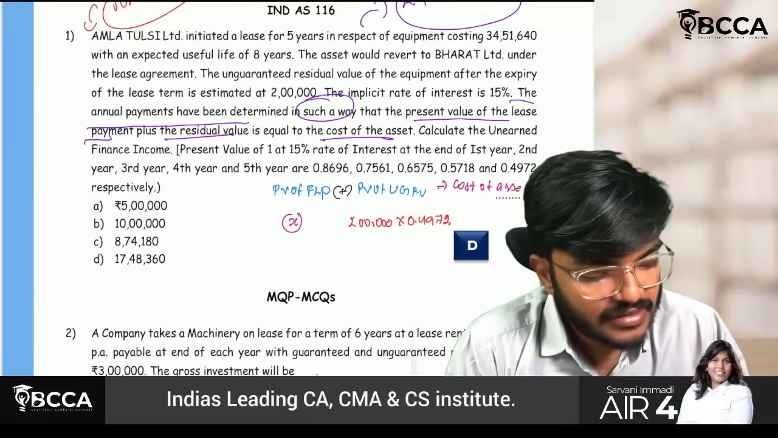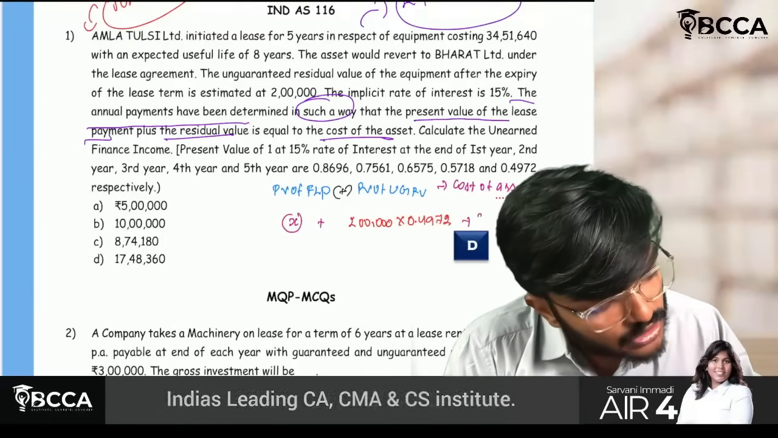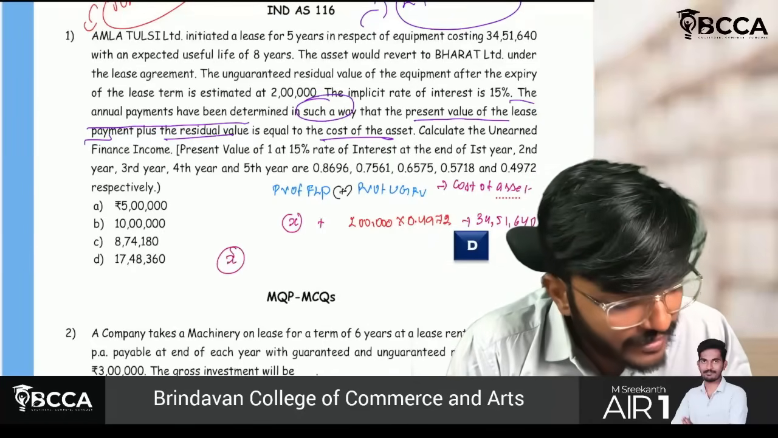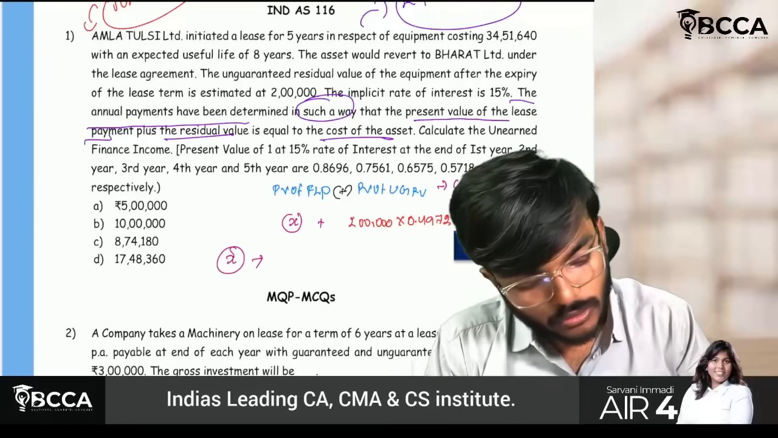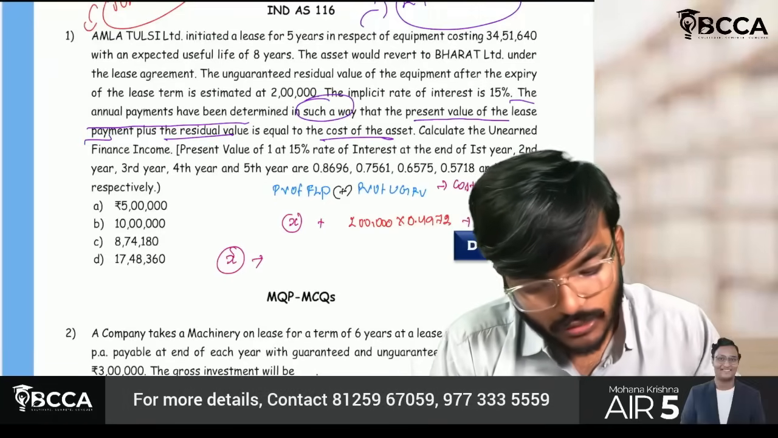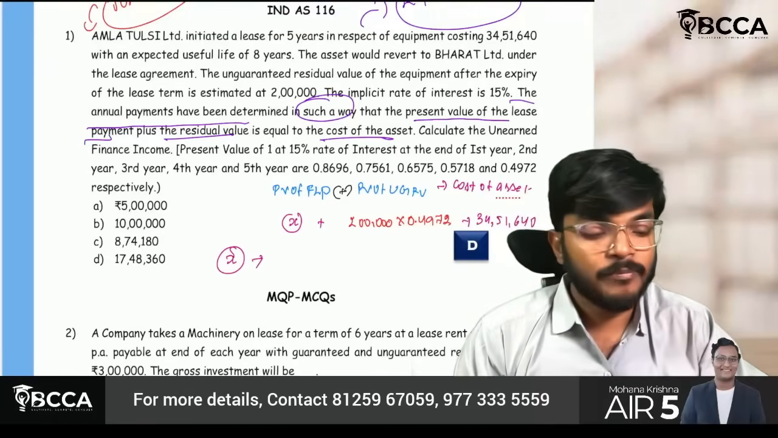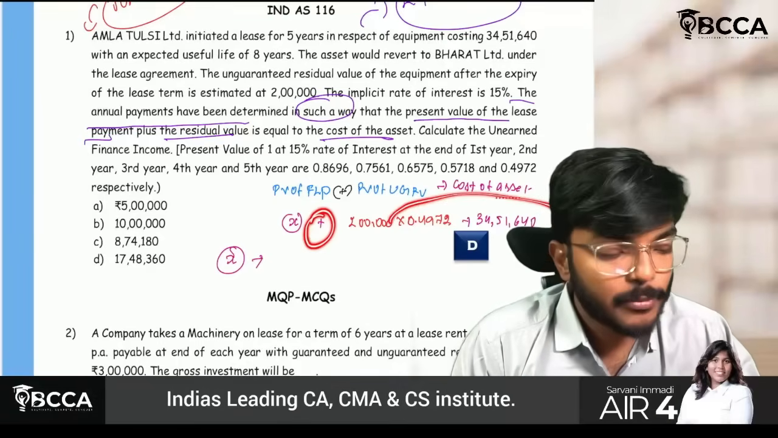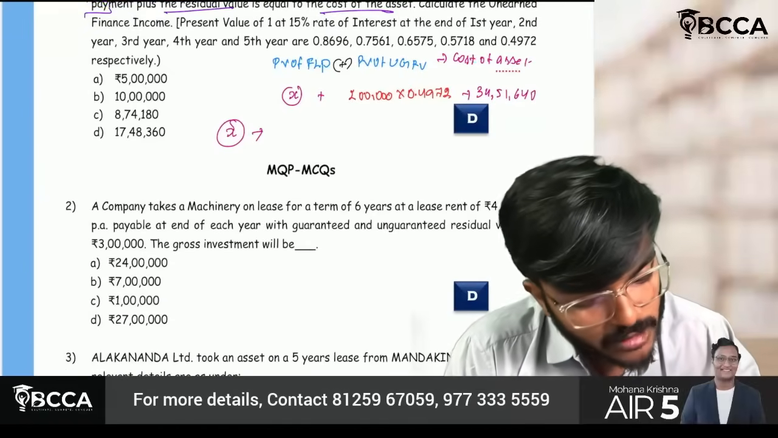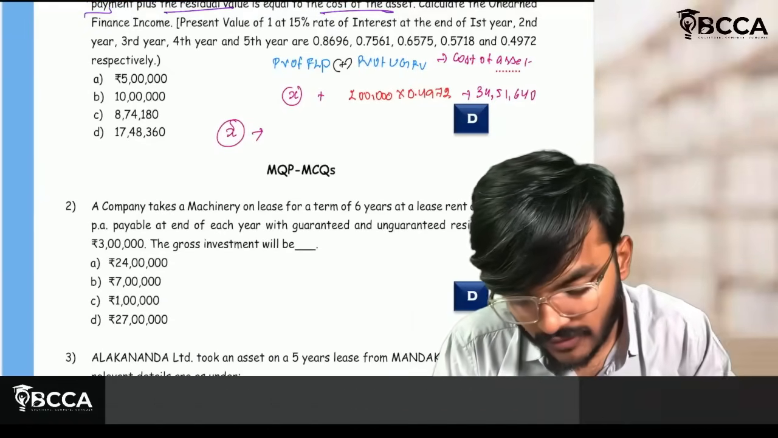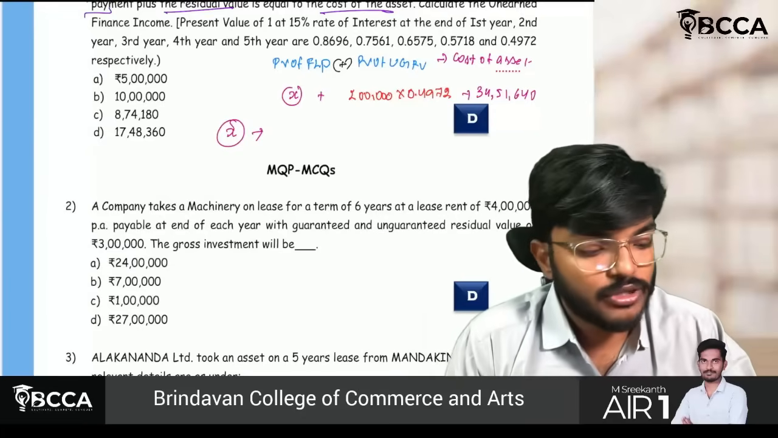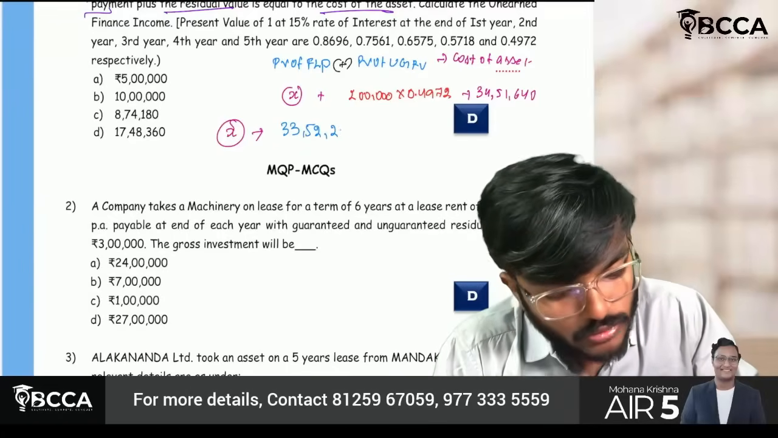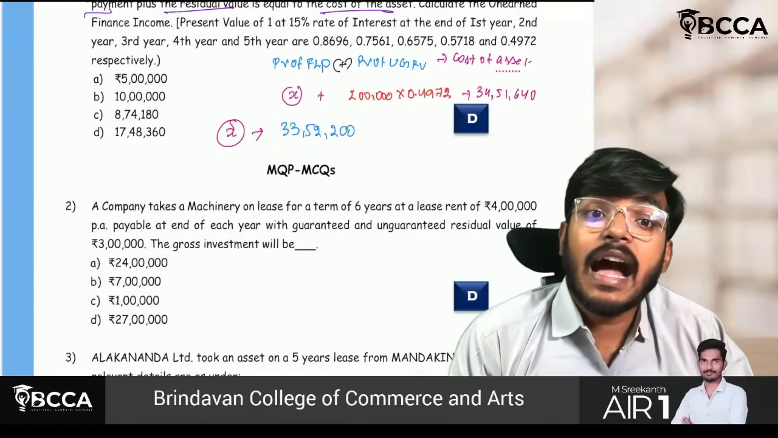Let us write X equals to, sir, cost of the asset is how much? 34,51,640. Let us calculate, 2 lakh into 0.4972, I will get 99,440. But here it is plus, so I will send that amount to the other side and I will get minus, which means X equals 34,51,640 minus that 99,440 figure which you got, which means X equals 33,52,200. Sir, this is the present value of my annual lease payments.